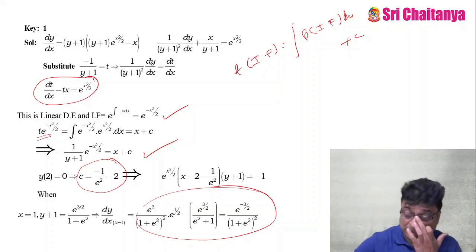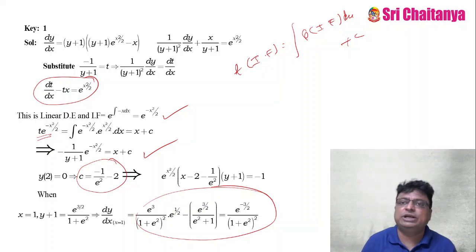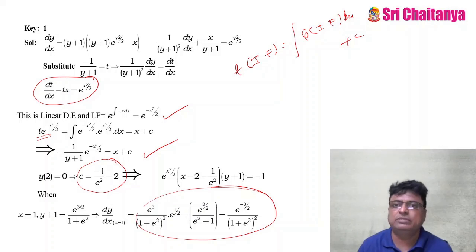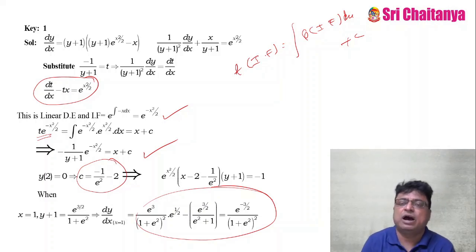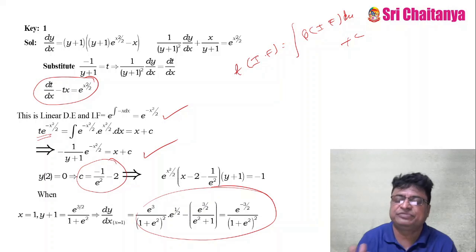So my friends, no doubt it is a somewhat different and lengthy problem. First, conversion of that non-linear differential equation into a linear one is an art. There we divided both sides by (y plus 1) whole square, and by taking the corresponding substitution, this non-linear differential equation was converted into a linear equation.